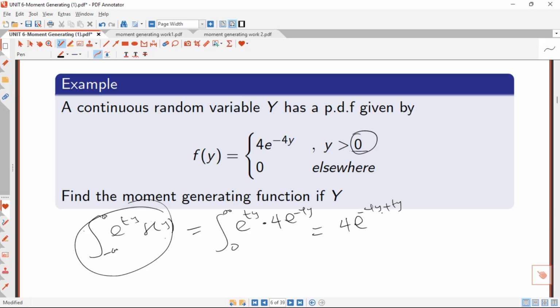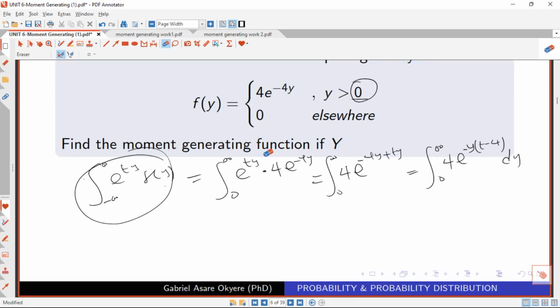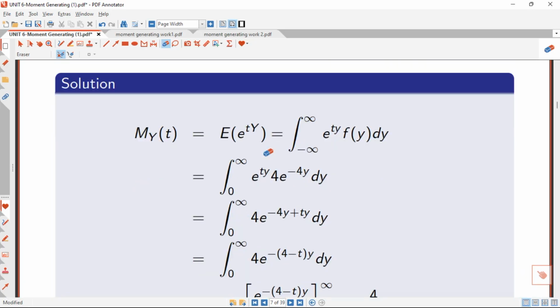So we can do more factorization. We can factorize negative y out, and we are going to get the integral moving from 0 to infinity of 4 e raised to the power negative y times (4 minus t), dy. And we are going to solve this one to get the moment generating function for the function given above. I have the solution there. Let's go inside to solve to really understand what we are doing here.